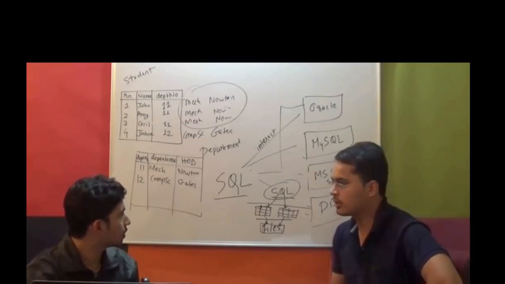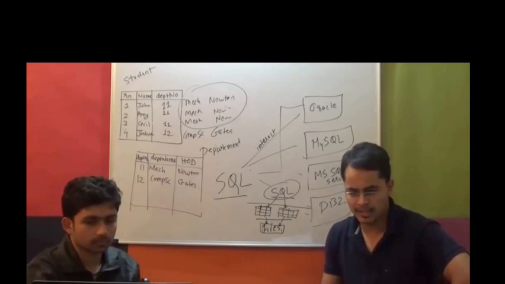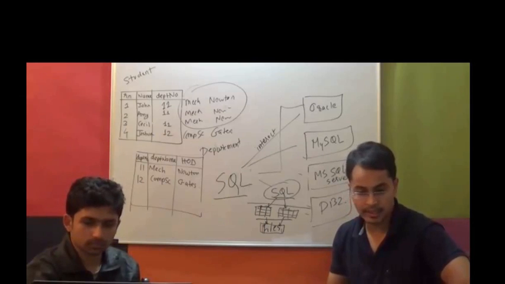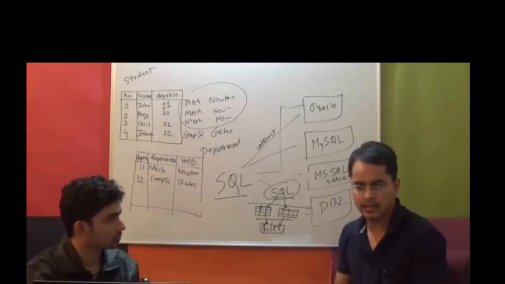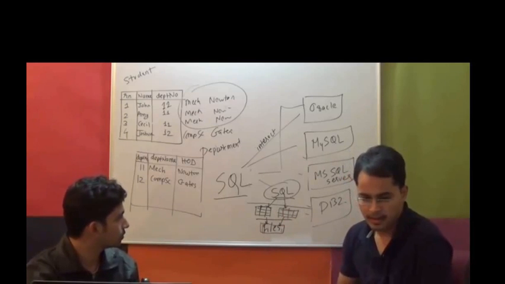Structured Query Language was first developed by IBM, if I'm right, I'm not really sure. And like every other thing, there's now an ANSI standard available for SQL.